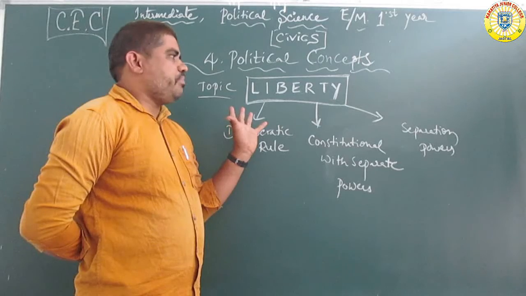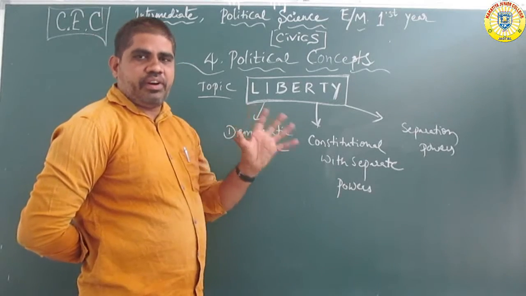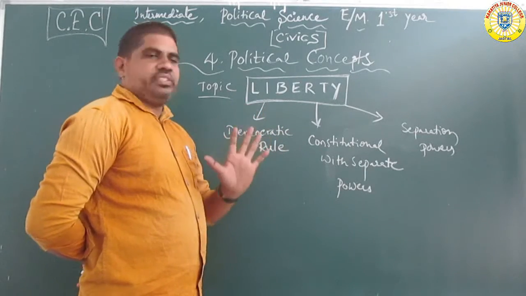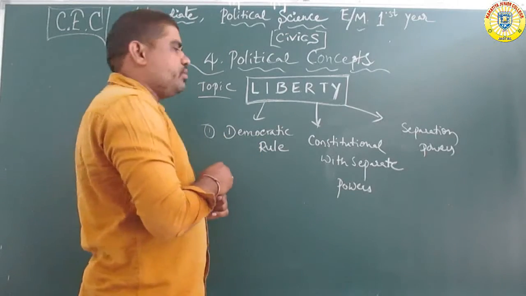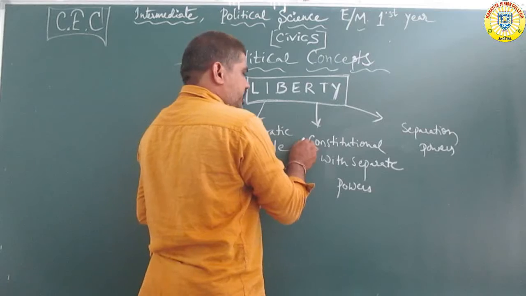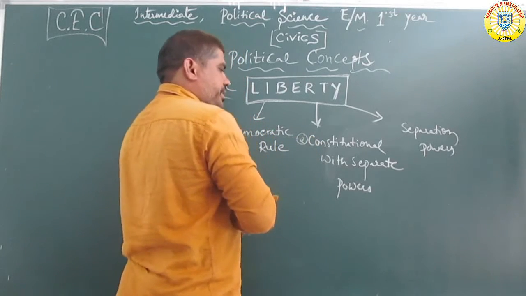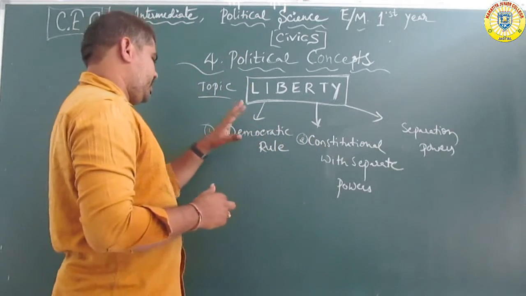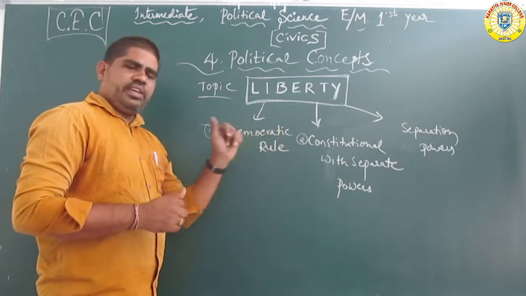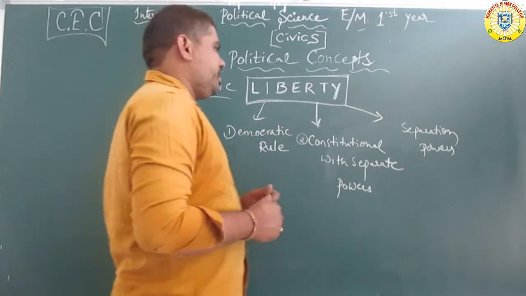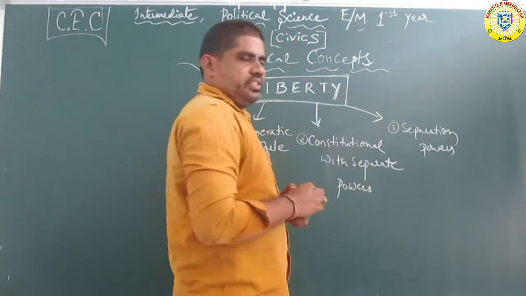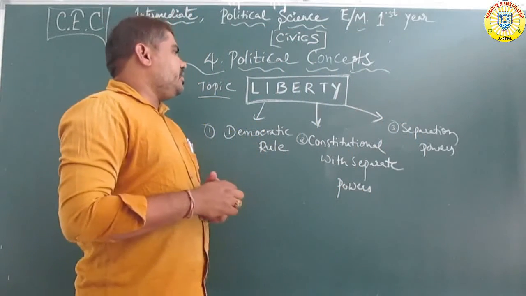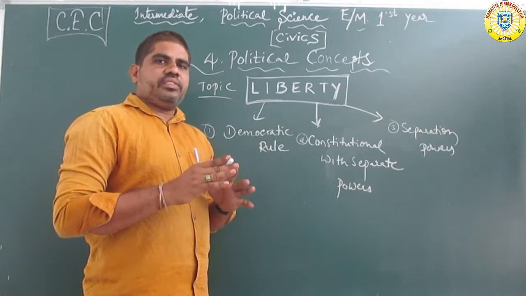How many types of main powers are there? Three types of powers. Number one, democratic rule. Number two, constitutional with separate powers. Number three, separation of powers. Liberty and freedom are synonyms.